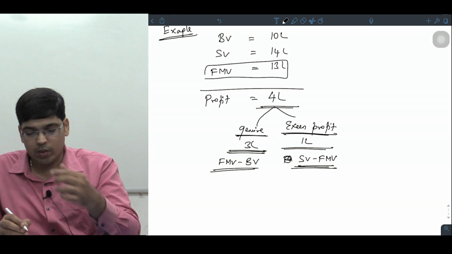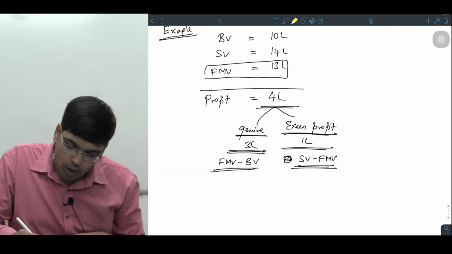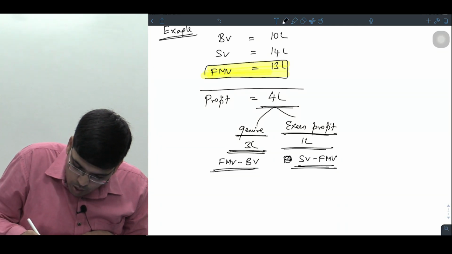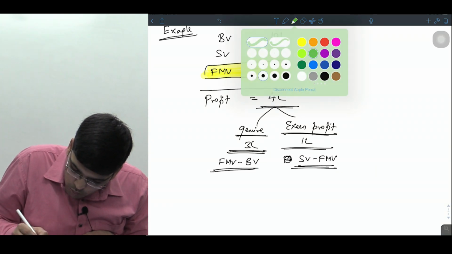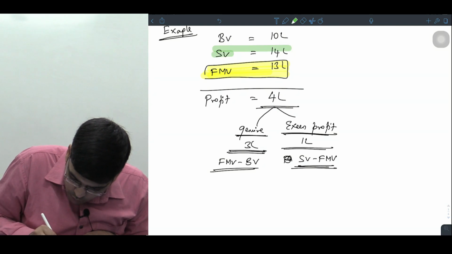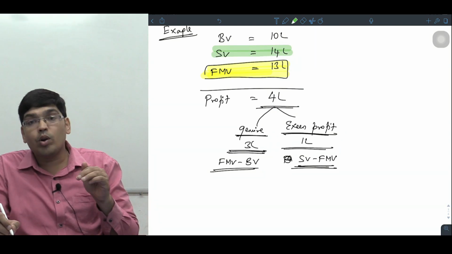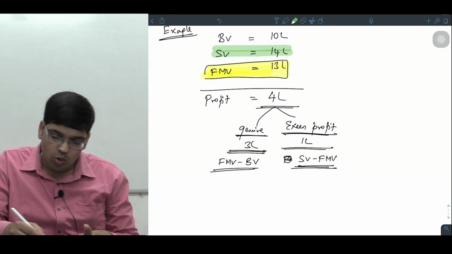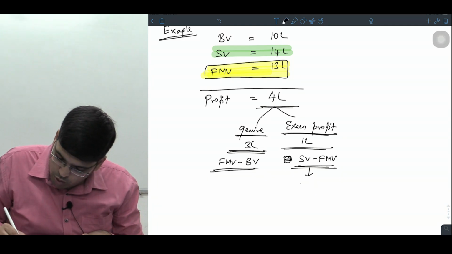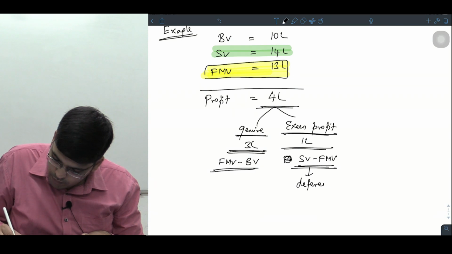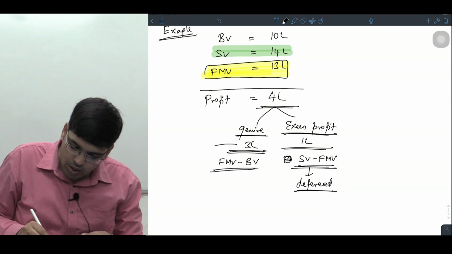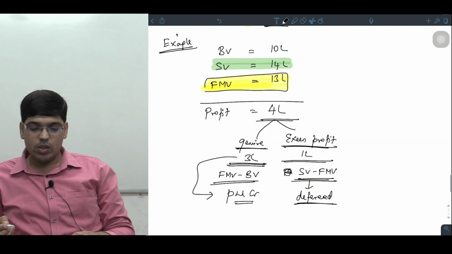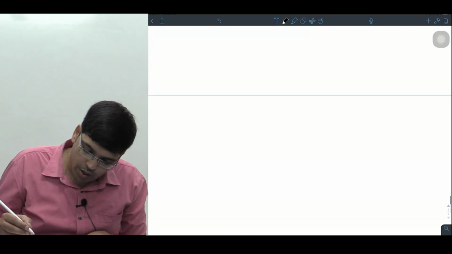If you understand the concept: something which could have been sold for 13 lakhs, you are selling for 14 lakhs. So 1 lakh is an abnormal profit. What do you need to do? This 1 lakh should be deferred, and this 3 lakhs should be taken to the P&L account credit immediately. This is example number 1. I'll give you another example.